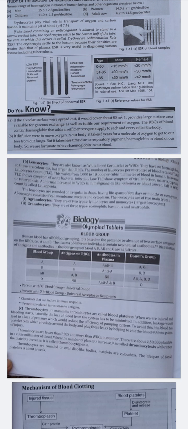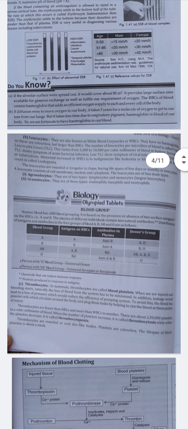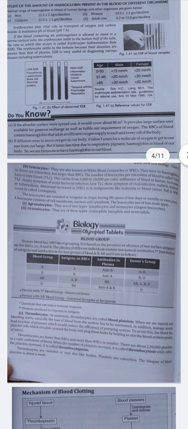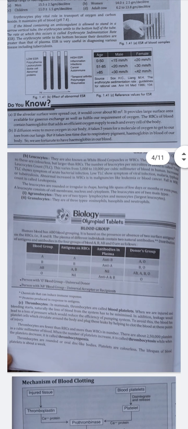If the TLC number is high, then you have a bacterial disease. If the TLC is lower in your body, then you are infected by a viral infection, like malaria or typhoid. An abnormal increase in WBC can cause blood cancer. A fall in WBC count is called leukopenia.